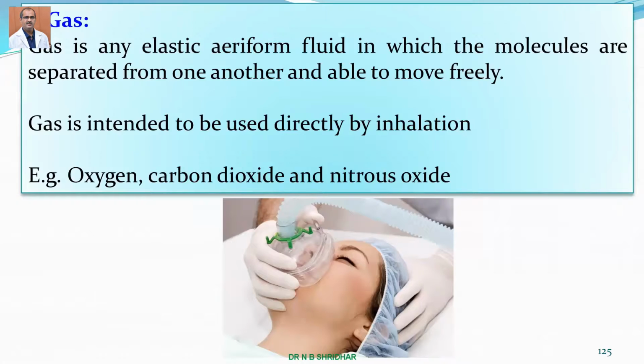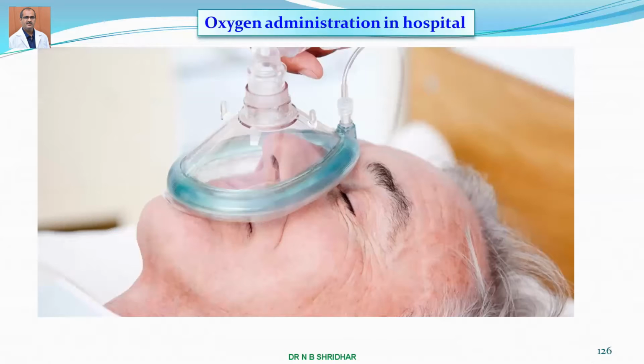Gas is intended to be used directly by inhalation. Many gases are used, and these are known as therapeutic gases, meaning gases used for the treatment of a human being or an animal. The therapeutic gases are oxygen, carbon dioxide, and nitrous oxide. All these are used very commonly.